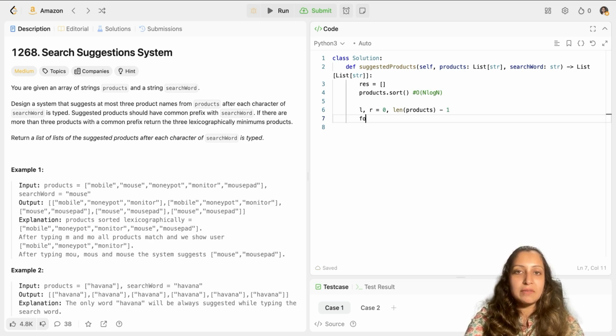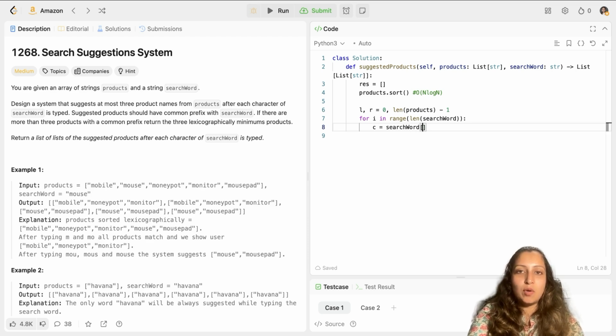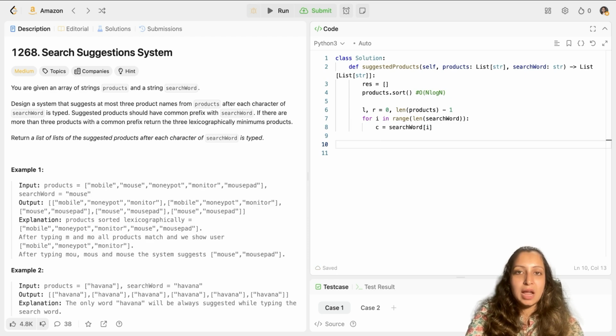Now, once I have done that, I will write a for loop, for i in range length of the search word, since what I am searching is the search word's characters. Then I will assign the character: the character would be search word at the ith index. After that, I will write my while loop. So while left is less than or equal to right, that is, your left pointer doesn't cross your right pointer. That's how you will ensure that it is traversing the entire products list and there are elements still remaining.